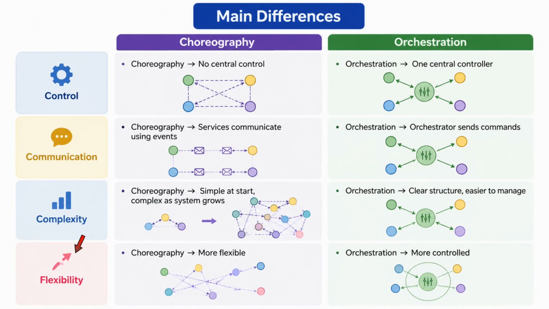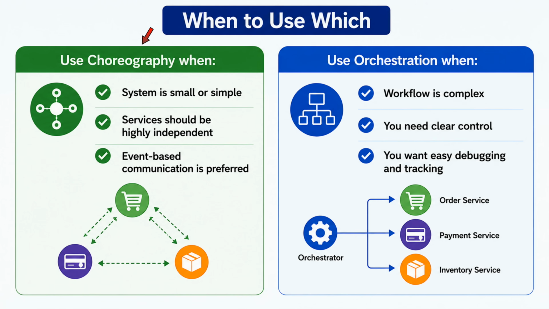Fourth point, flexibility. In choreography, services are more flexible and independent. In orchestration, the system is more controlled. When to use choreography? Use choreography when the system is small or simple. Services should remain highly independent. Event-based communication is preferred. When to use orchestration? Use orchestration when the workflow is complex. Clear control is required. Easy debugging and tracking are important.